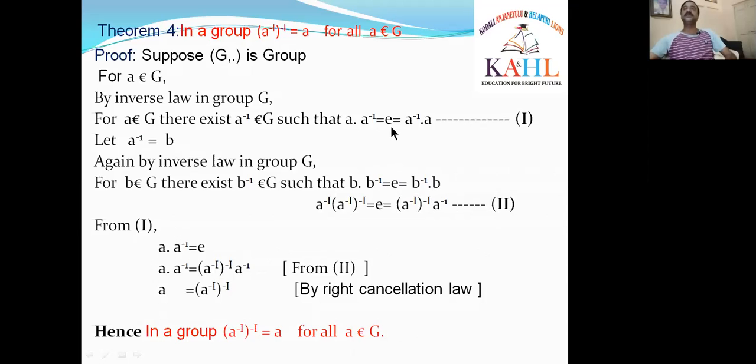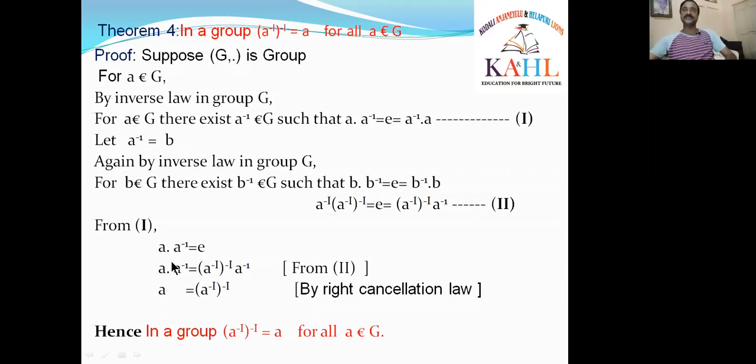From 1, what is from 1? A inverse is equal to E. Is it right? Follow the cursor. From 1, this is the 1. What is 1? A inverse is equal to E. I am taking here A inverse is equal to E. What is E from 2? A inverse is as it is.